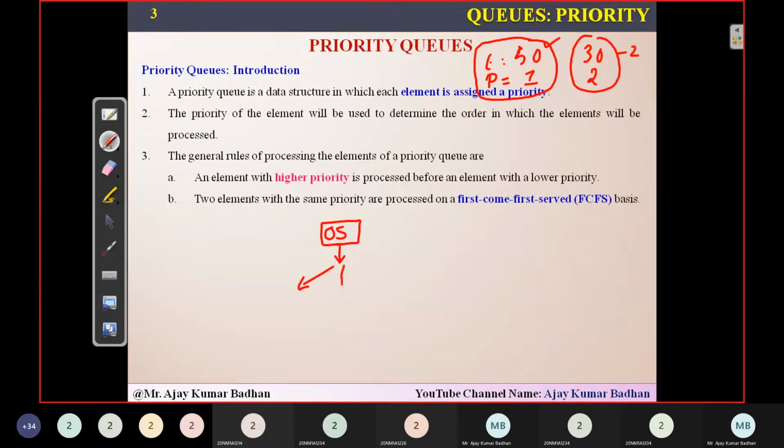Now within the operating system, you are running different applications. When I say operating system, don't consider that as only a laptop. It can be a laptop, or it can be an Android device, which is your mobile phone, which you might be using right now to watch this video. It can be your personal computer, whatever electronic device consists of an operating system will be using these priority queues.